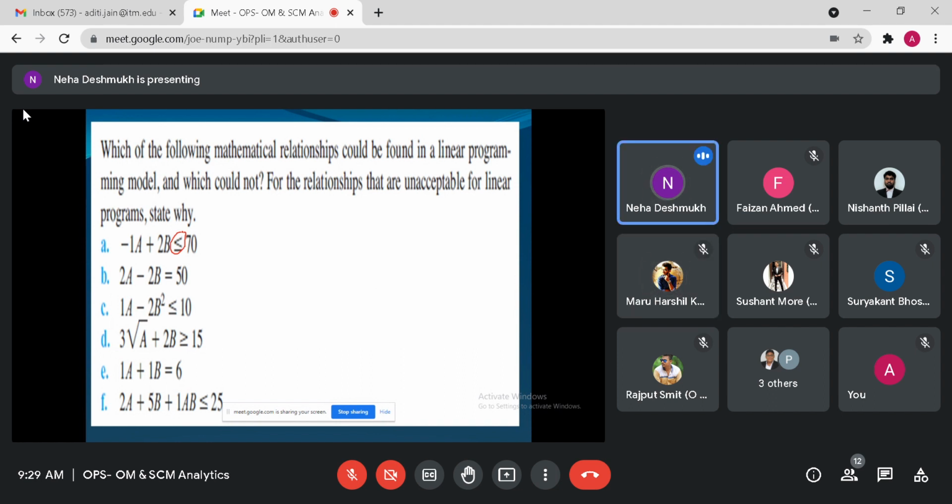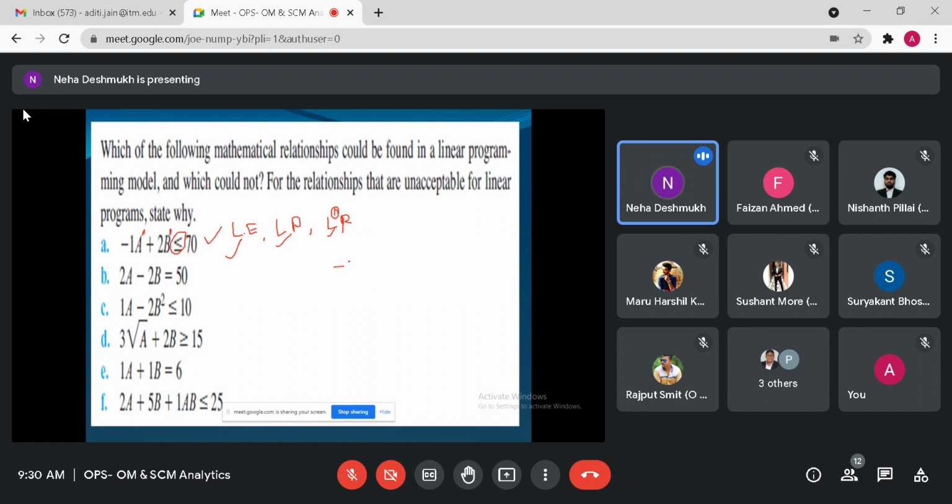See, for linear programming, linear equation, linear representation, all these terms, the degree of the variable should be 1. Here both the variables have degree 1, right? So this is a linear mathematical relationship. Agree?